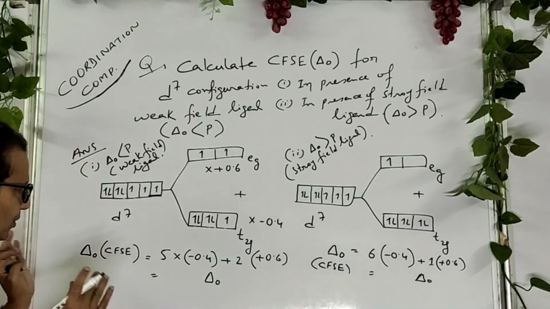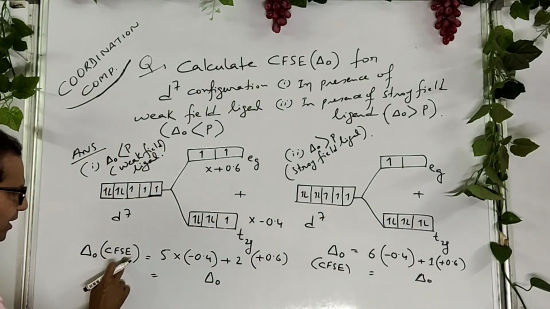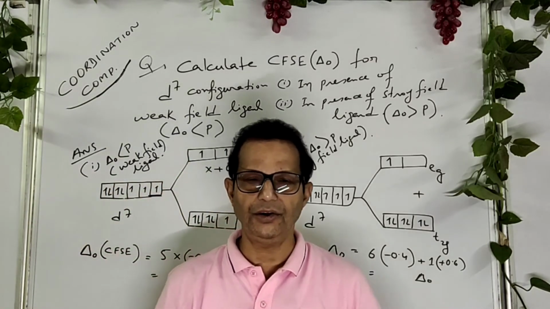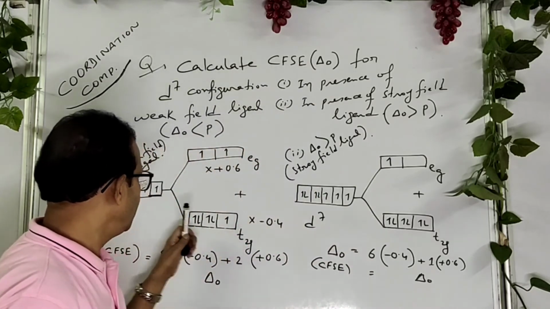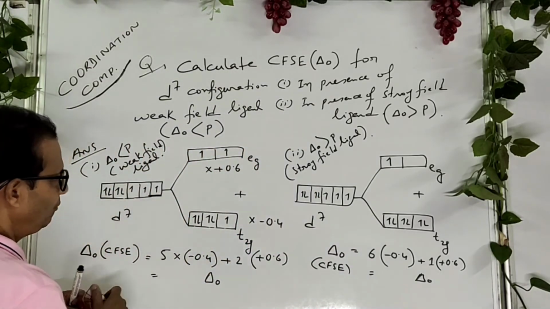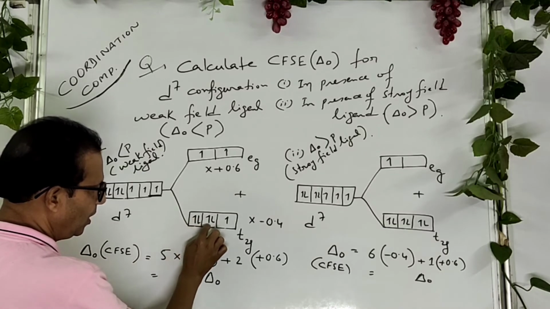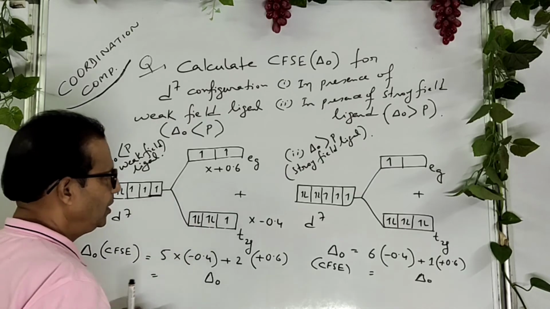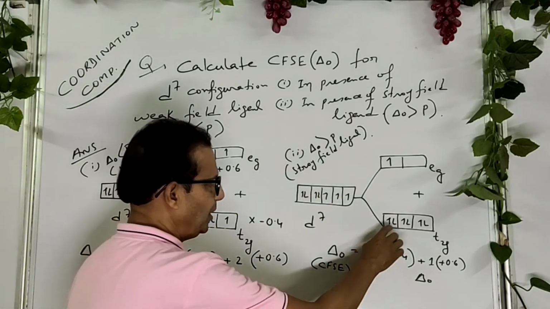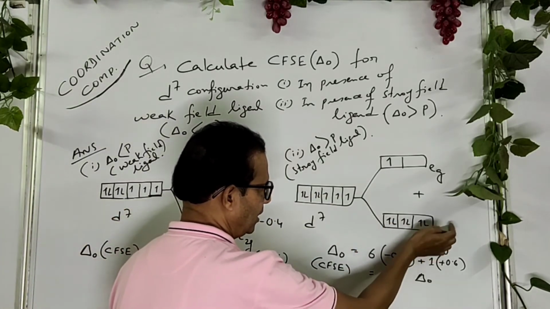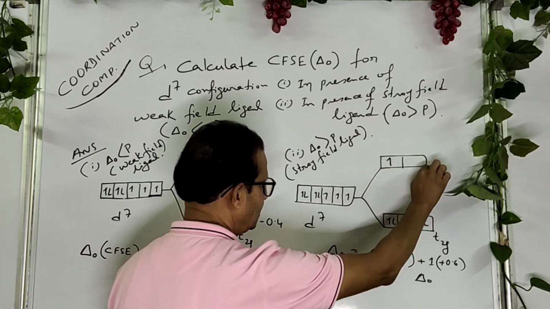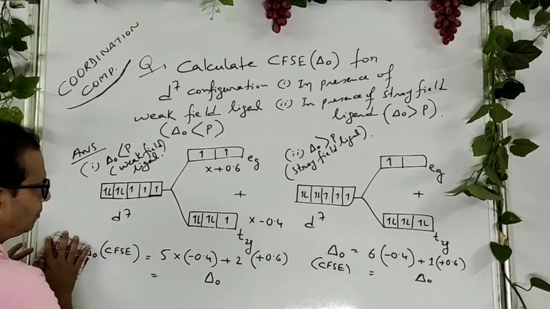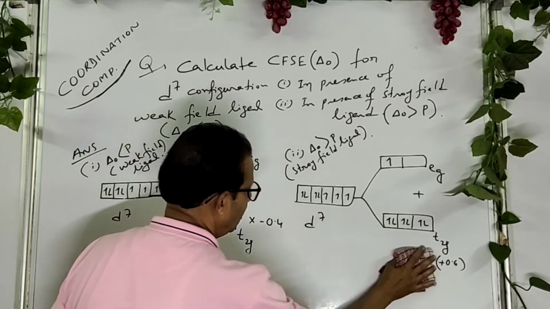So remember it, we can determine crystal field splitting energy on the basis of CFT, that is crystal field theory, instead of hybridization. In case of weak field ligand, fill the electrons singly, 1, 1, 1, 1, 1, then if more are available, pairing up. In case of strong field ligand, pair the electrons from the very beginning and the rest in the higher energy level. How to determine del naught? Listen now, what is the formula to find del naught?